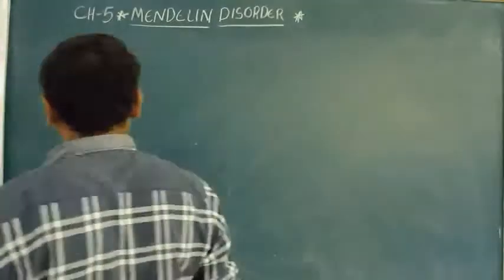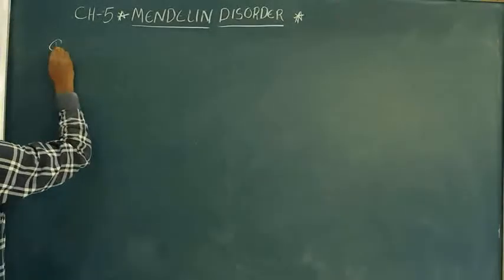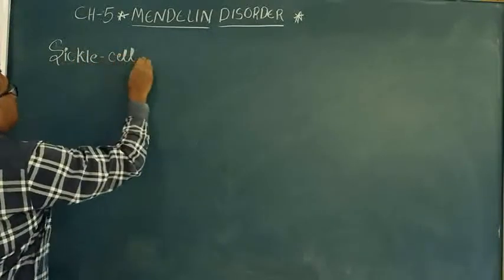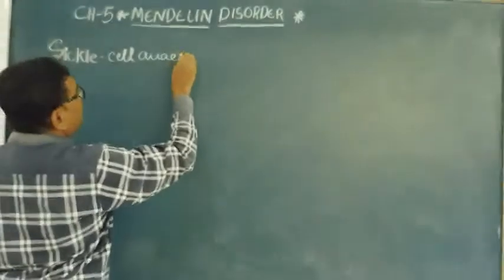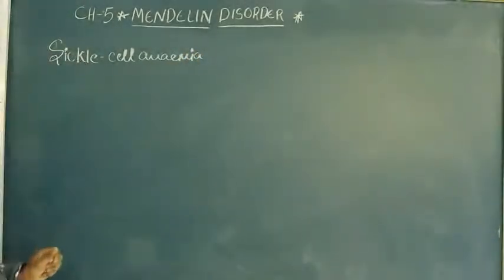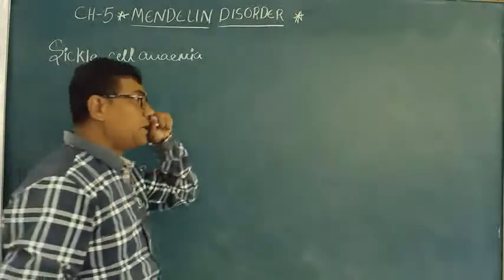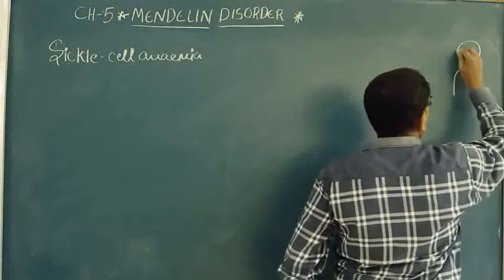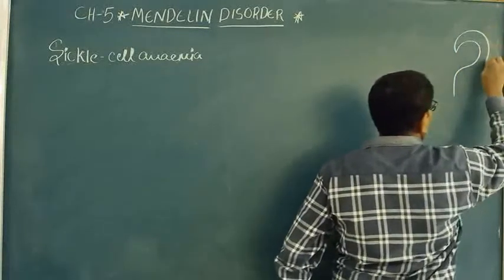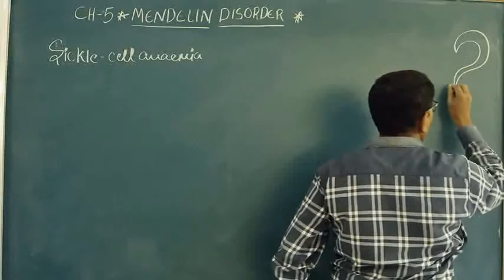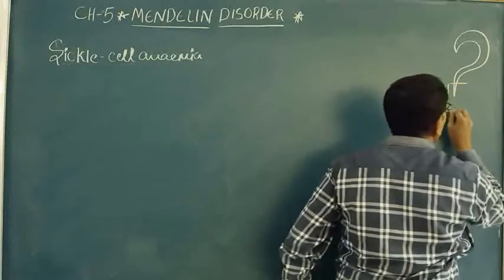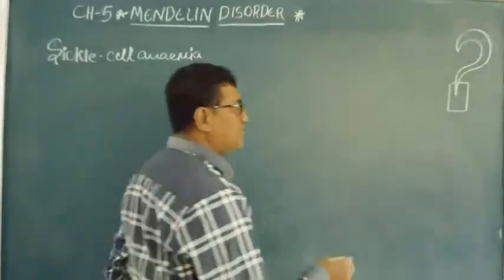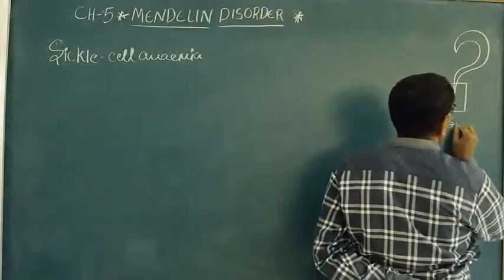Next one of the Mendelian disorders is sickle cell anemia. You must know a sickle: an iron tool generally present in houses for cutting grass. We use this sickle.